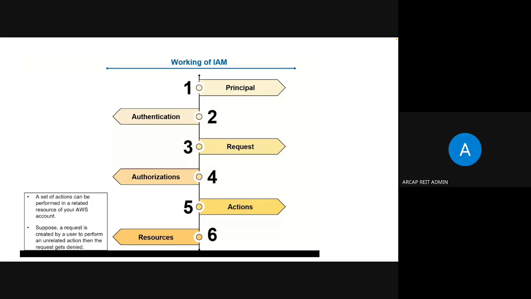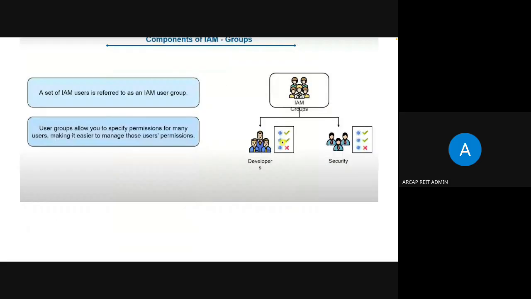Say it is an S3 bucket, then for that resource a policy will be attached, which will secure it against anyone performing the operation. IAM will check that policy, and only then will it allow the use of that action.